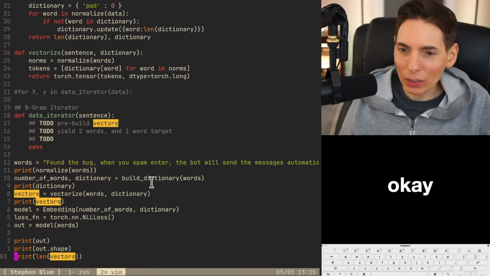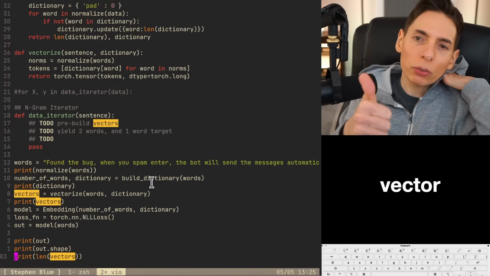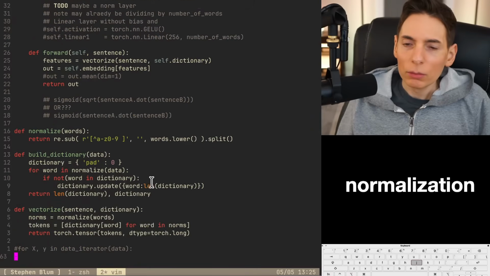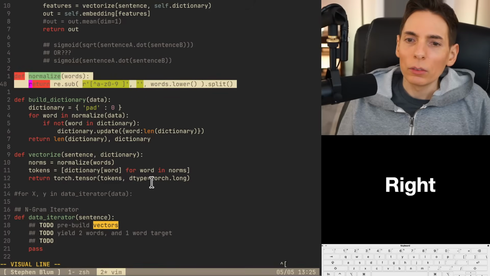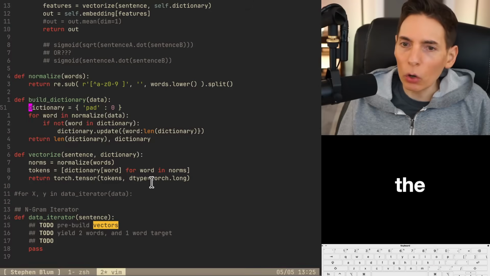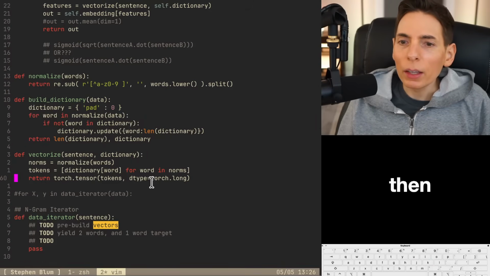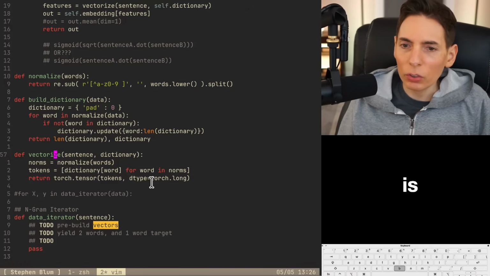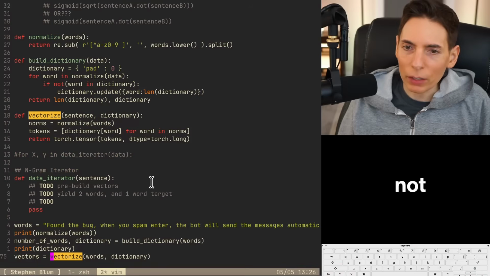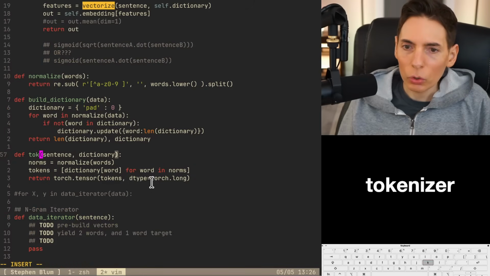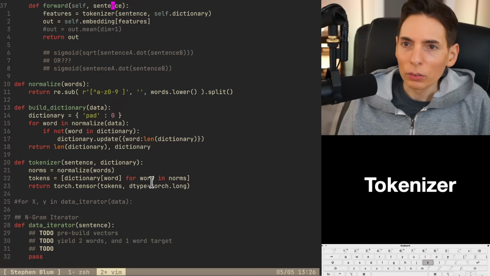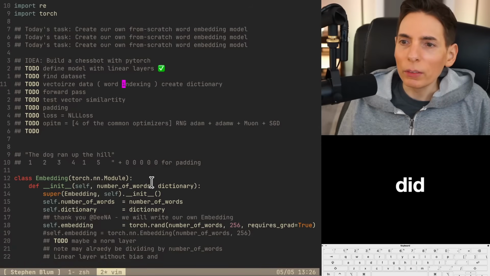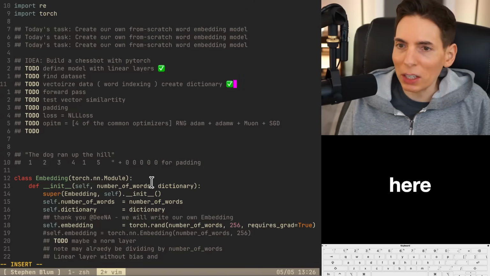Isn't that great? Okay. So now that we've done this, we've done our vectorization, we've done our tokenization, we did our normalization, right? Here this is the tokenizer, build the tokenizer. And then inside of our vector, we will use the dictionary to generate our tokens. So this is really our tokenizer. It's not vectorized. Let's call it a tokenizer. There we go. All right, so we did this. Let's just mark a green check mark here.